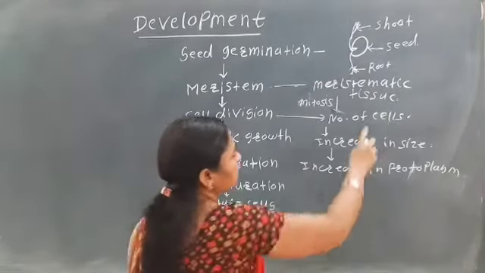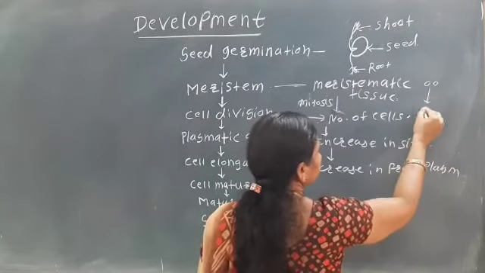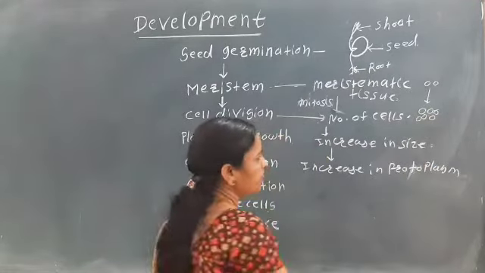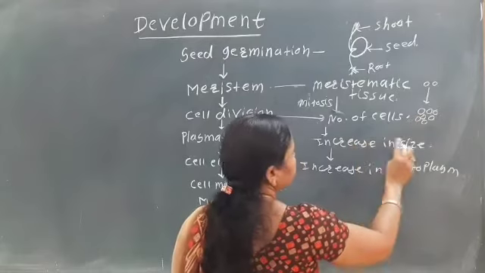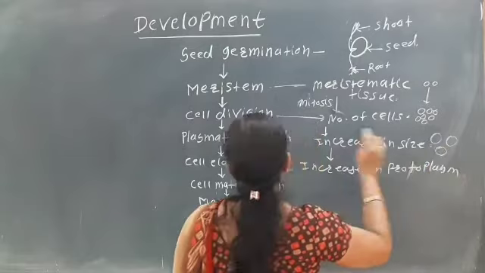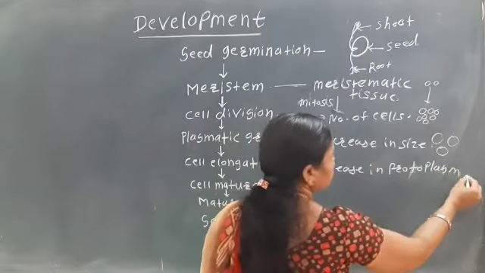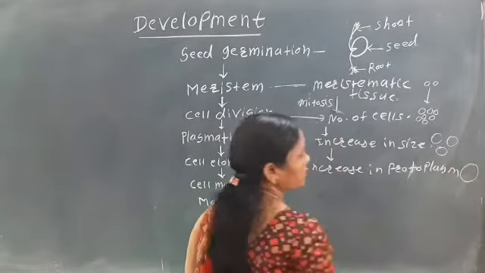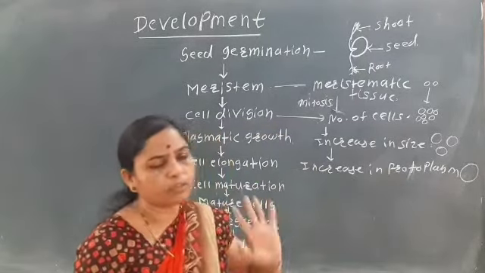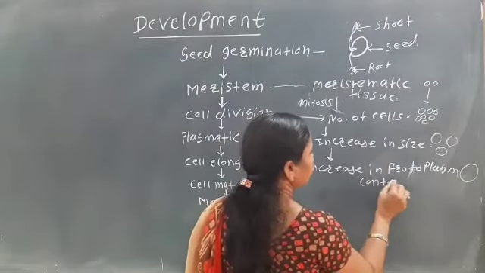So see, here are the meristematic cells, and after the cell division there is the formation of many cells. Large amounts of cells are produced. Then again the size of the cell increases, that is, plasmatic growth takes place. Then there is the elongation. If the cell size increases, the cell gets elongated. So here there is an increase in the protoplasm content.